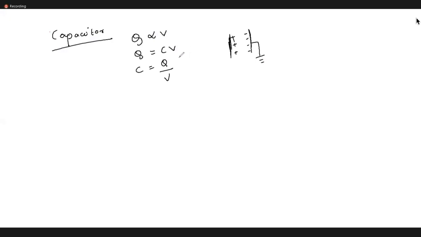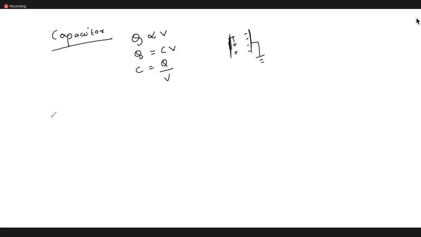So today let me see about different types of capacitors. Already we have gone through the parallel plate capacitor, right? You got the capacitance of a parallel plate capacitor? We did the problems also. So what is the capacitance of a parallel plate capacitor, or should I explain once again?